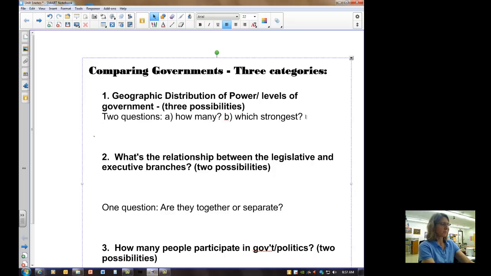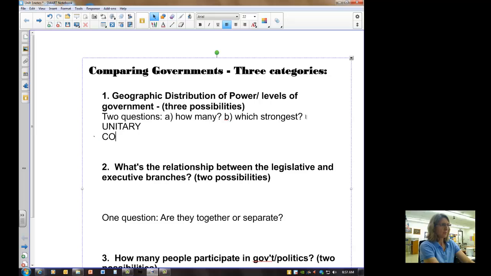So here's our first possibility: a unitary system of government. Now, uni means one, so a unitary system of government has only one level of government. It doesn't mean that it's a dictatorship, let's say. It just means it has one level. So given that, we don't have to do the follow-up question, which is the strongest, since we have one level only.